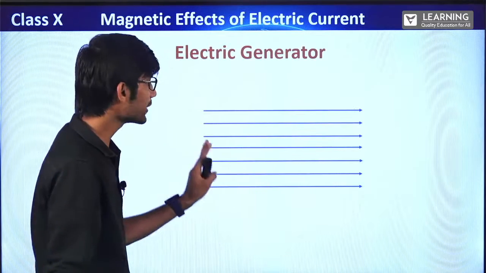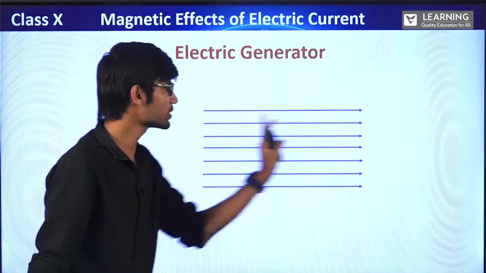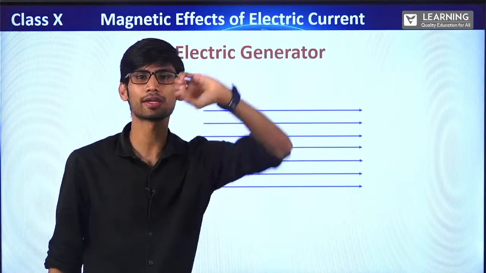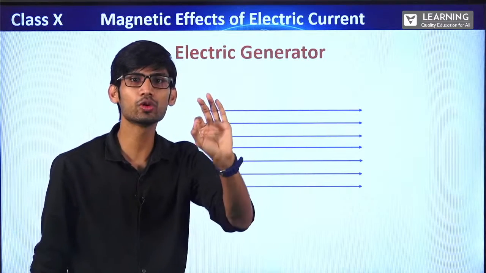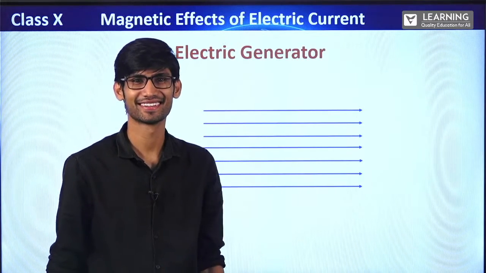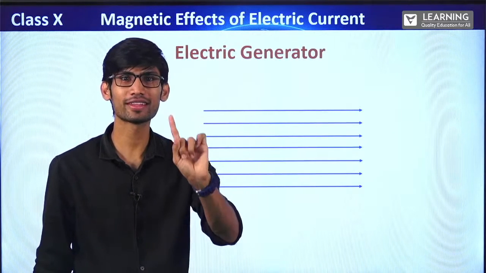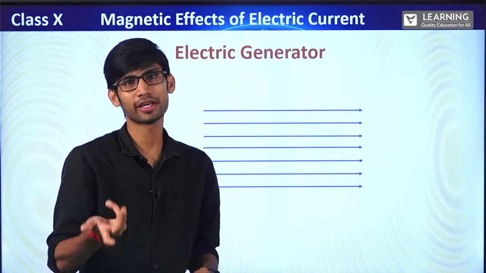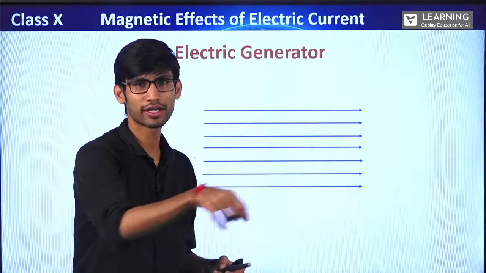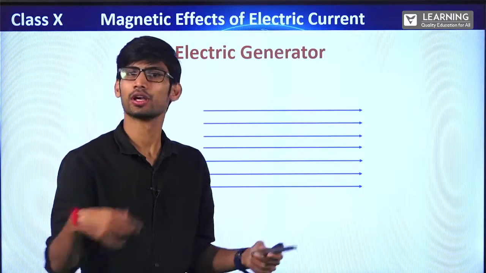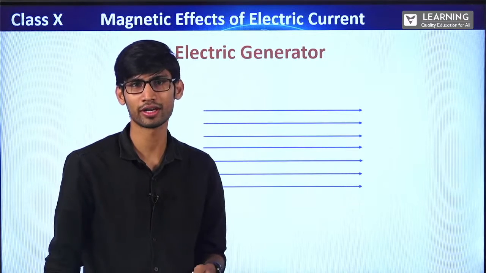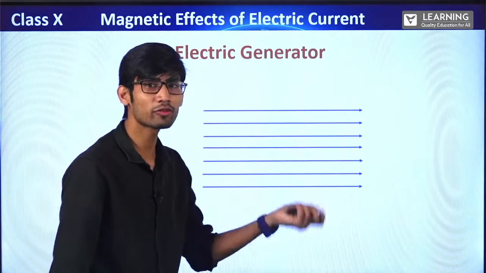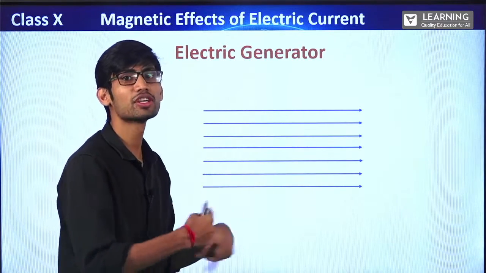Now, before getting deep into the topic, let's understand the very basics. Suppose there is a magnetic field flowing like this. In electromagnetic induction, we understood one thing: current is induced only when there is a changing magnetic field, right? Now for a changing magnetic field, you can take the magnet and put it inside, then outside, then inside, then outside. Now you cannot hold the magnet and do this the whole day, right? We have to make the process automated. So now just understand, there is one more way of having a changing magnetic field.